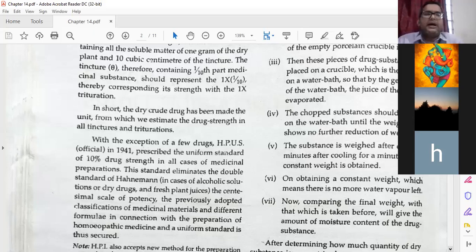After those 5 times you will complete, and there will be no more evaporation of weight. Then the next part: now compare the final weight with the weight taken before. This gives the amount of moisture content of the drug substance. At last, what is left? And before, you had taken its weight before removing the moisture content. So what is the difference in weight? That difference is the moisture content.